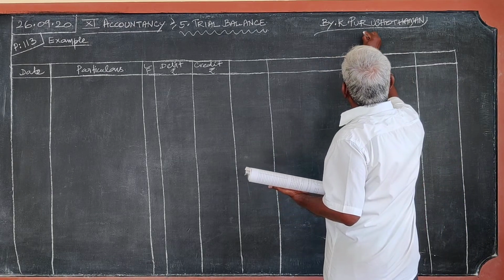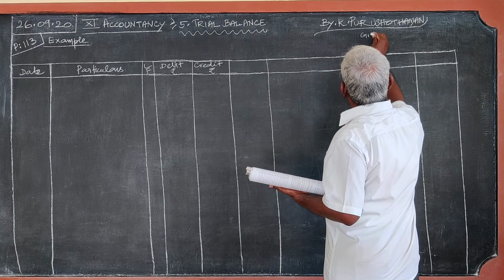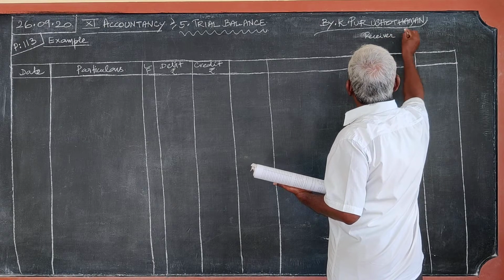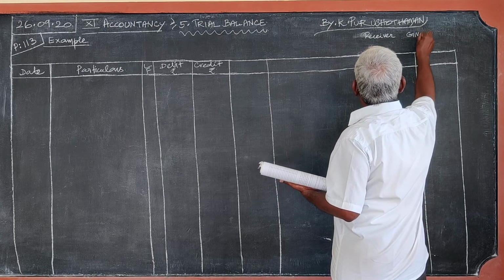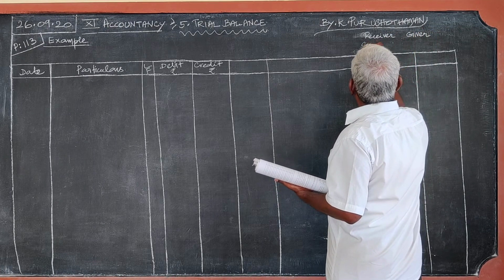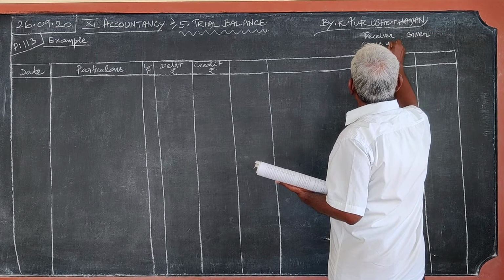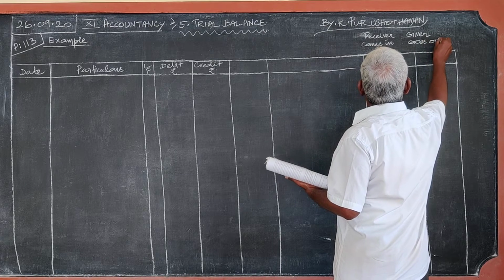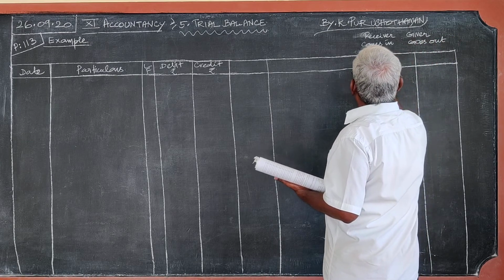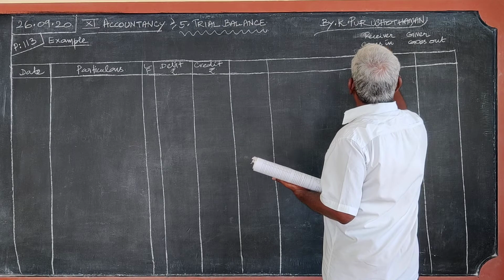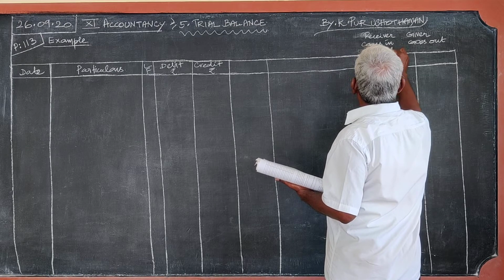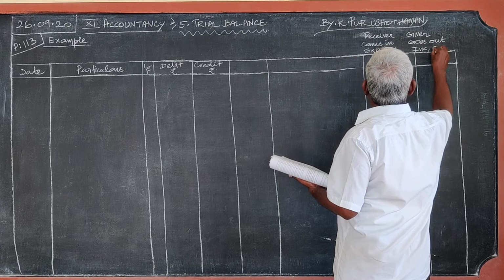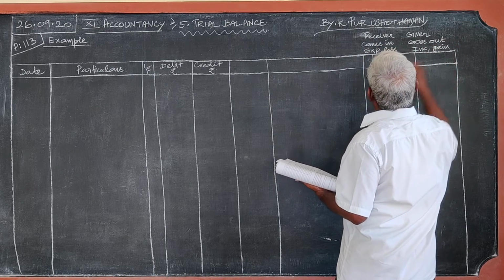See, there are three golden rules: debit the receiver, credit the giver; debit what comes in, credit what goes out; debit all expenses and losses, credit all income and gain.